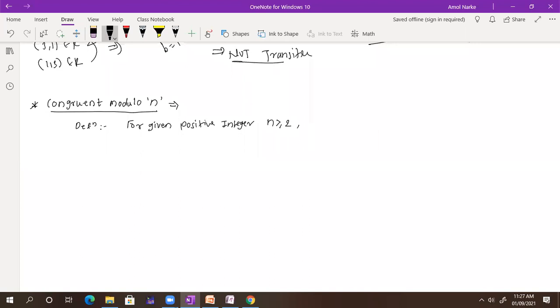So for a given positive integer which is greater than or equal to 2, two integers a and b are called congruent modulo n. I'm not going to write it in ordered pairs.